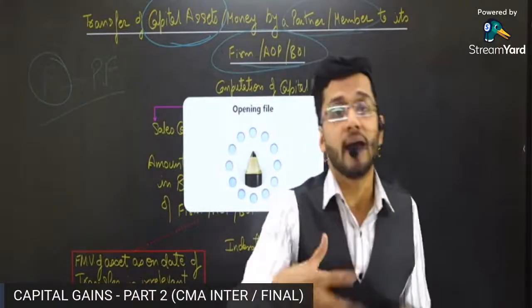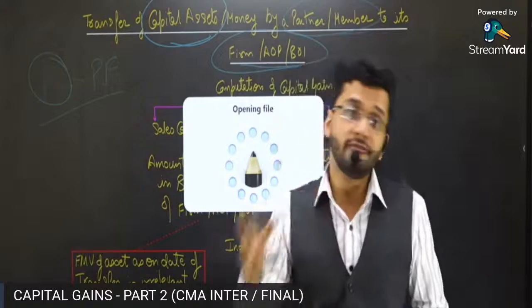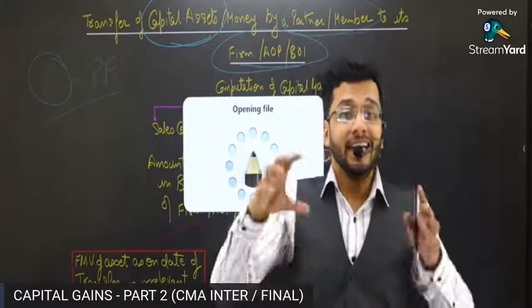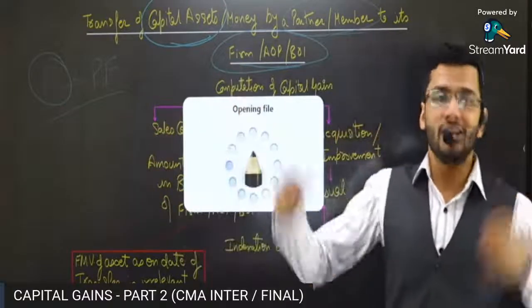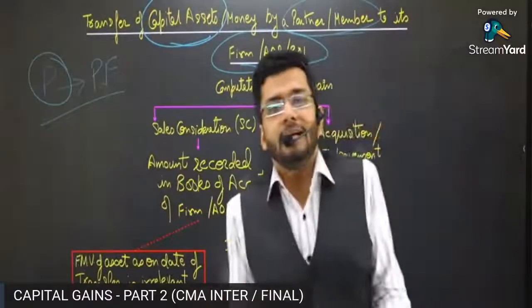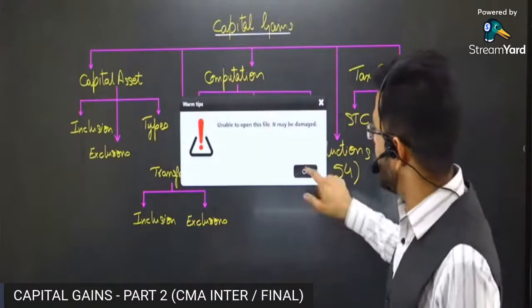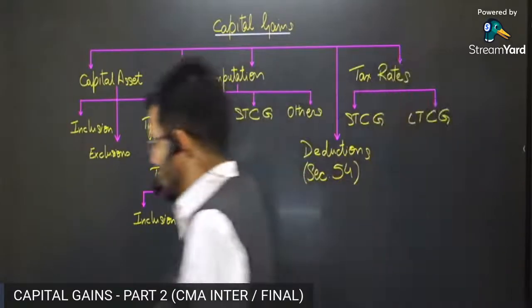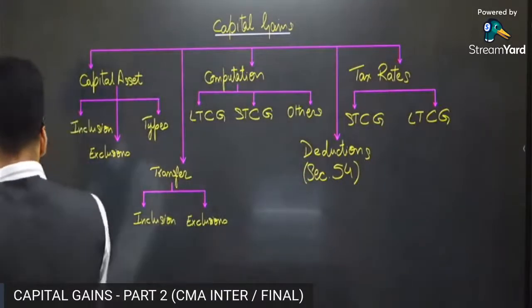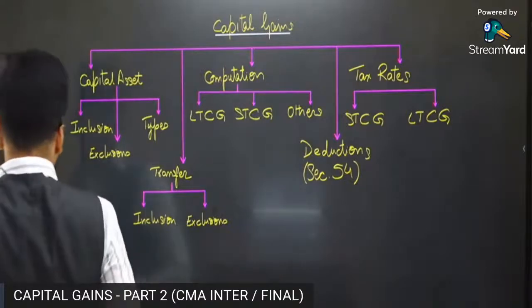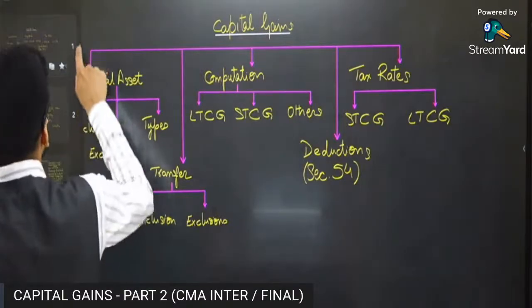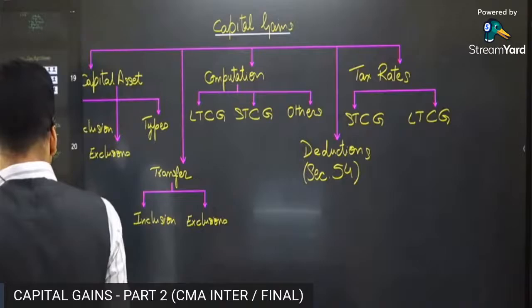He's getting his share of equity in the partnership firm. Now the question is, in absence of a sales consideration, how will we compute the capital gains in hands of the partner? At the end of the day, the partner is transferring his asset to the partnership firm. When the partner is transferring his asset to the partnership firm, in that situation, we need to ascertain how the capital gain will be computed.